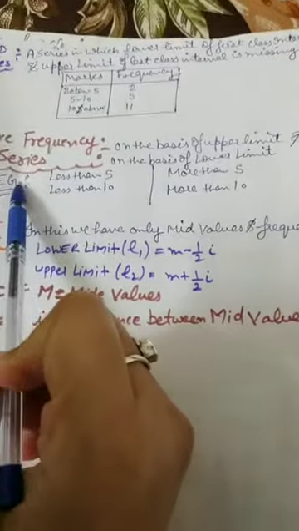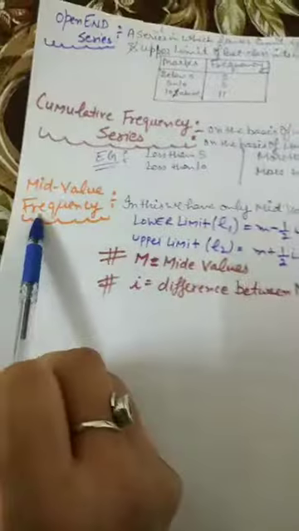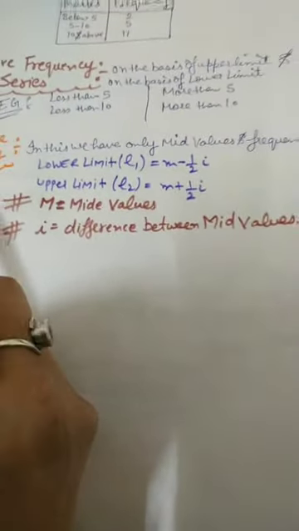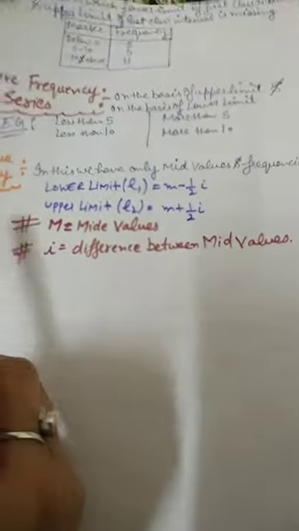Cumulative frequency series: in this the data is presented as less than 5, less than 10, or more than 5, more than 10. Frequency we write against these numbers. Mid-value frequency: in this we have to find out the mid value. This is the formula for finding the mid value.